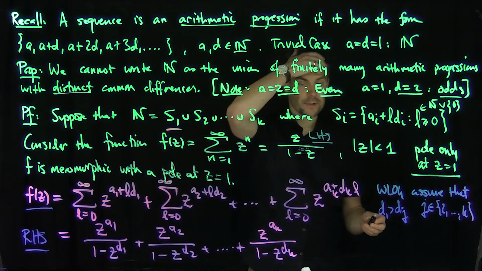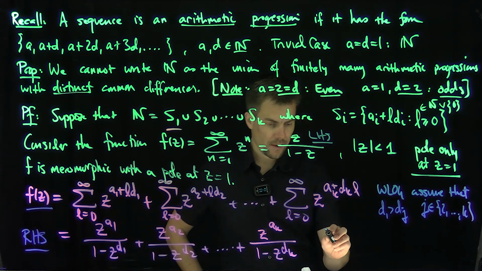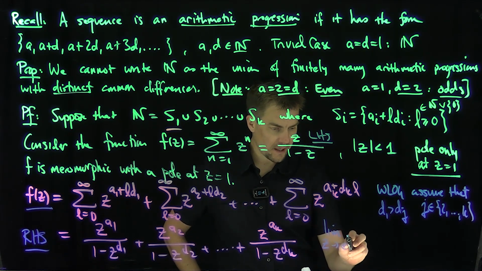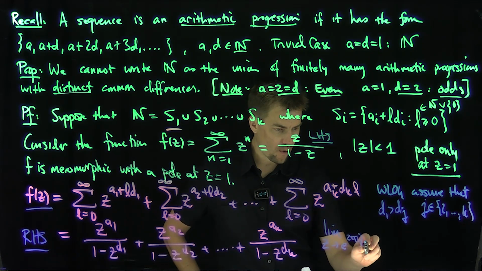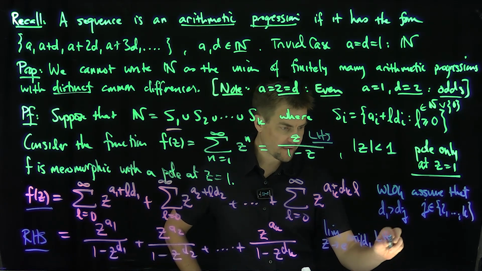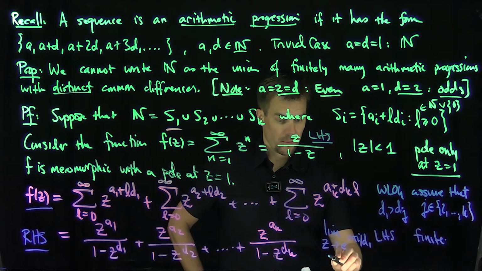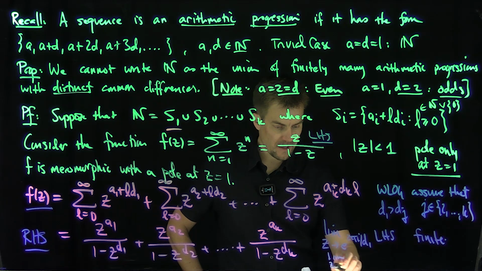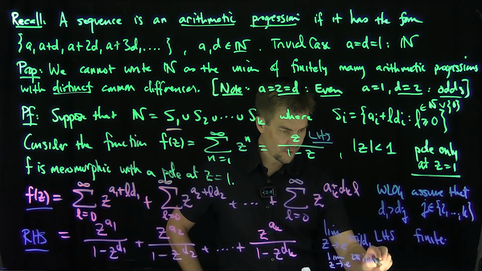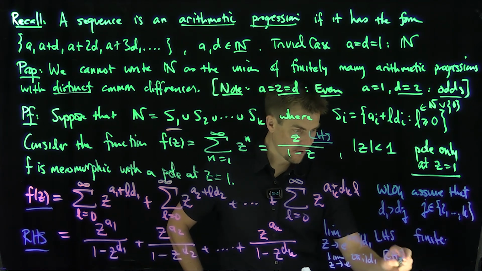So what happens to the left-hand side? The limit as z approaches e to the 2 pi i over d1 of the left-hand side is a finite number. But if I do the limit as z approaches e to the 2 pi i over d1 of the right-hand side, what's going to happen?